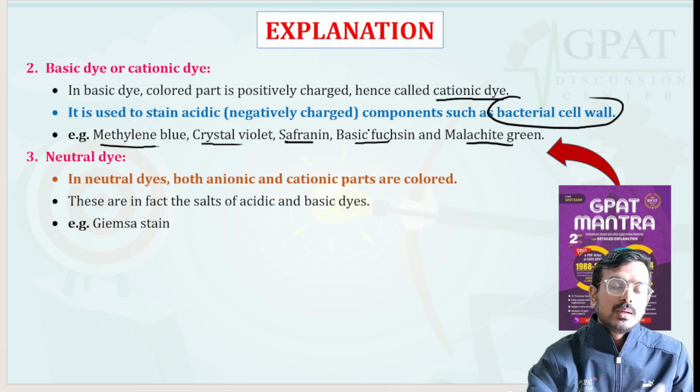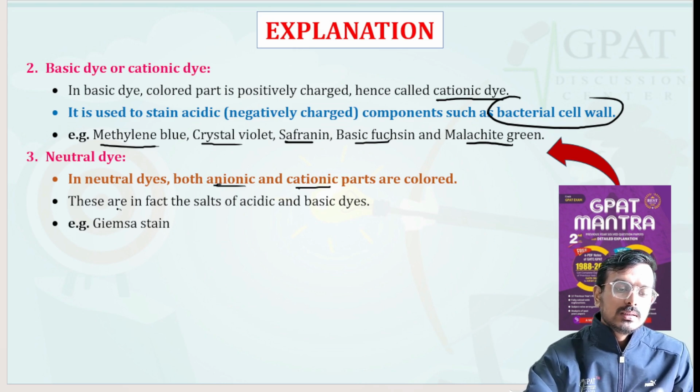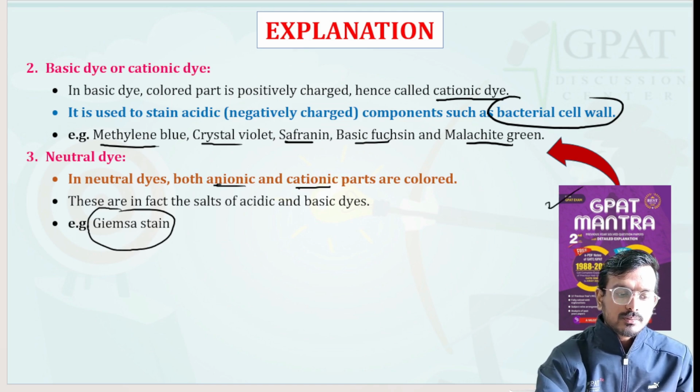Neutral dyes stain both your acidic and basic parts of the cells. An example is your Giemsa stain. So this is the detailed explanation you can see from our GPAT Mantra book.